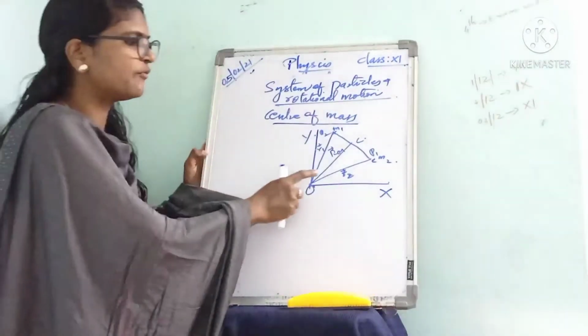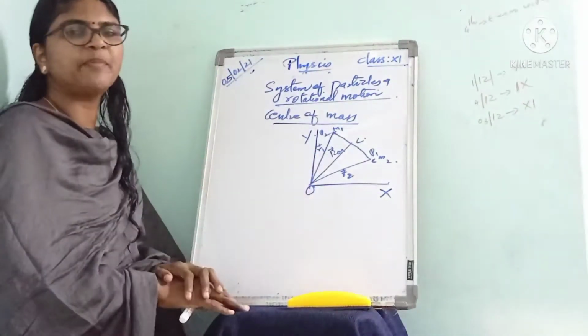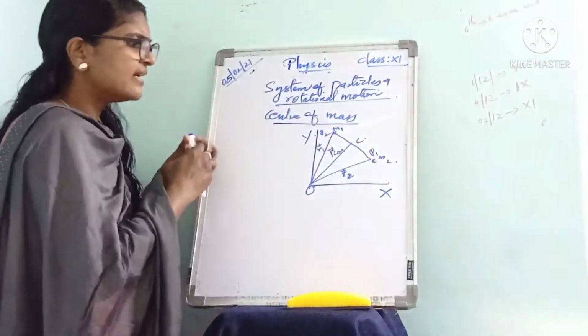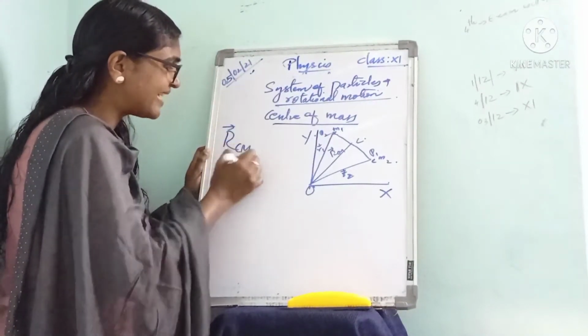Then the position vector of the center of mass C with respect to the origin is RCM. RCM, R suffix CM, represents the position vector of the center of mass.